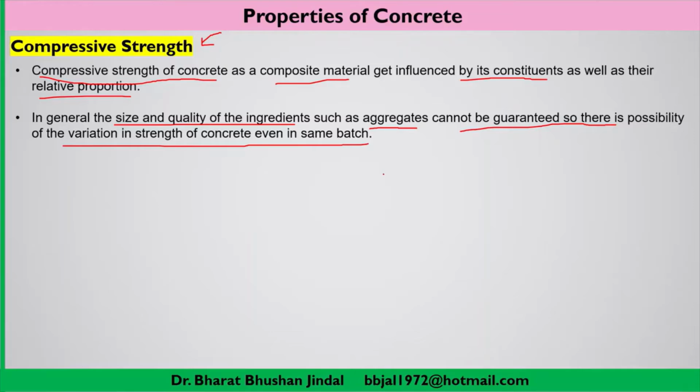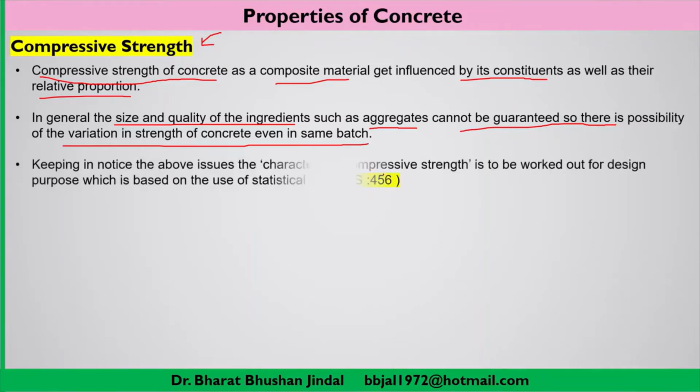So how do we overcome this? Keeping in mind the above issues, we use a term known as characteristic compressive strength. In actual practice, we are not calculating the compressive strength of a batch of concrete, but we term it characteristic compressive strength.